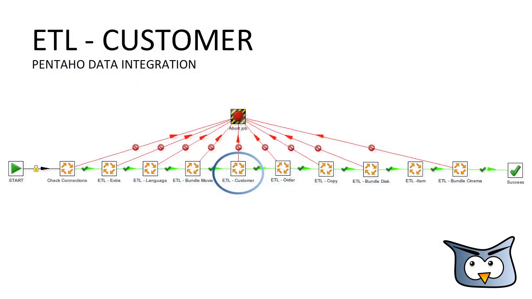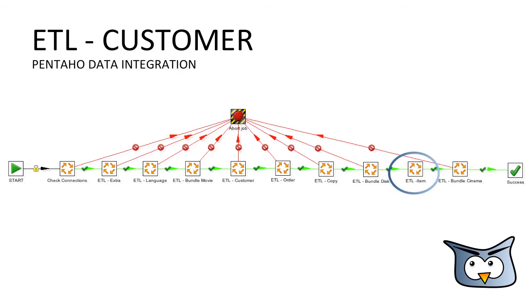After the ETL customer job is done, the ETL order job processes the order table of Group 18. Next, the copy tables of Group 15 and 18 are getting transferred to the mediated schema, and after that the disk data of Group 15 is getting processed.